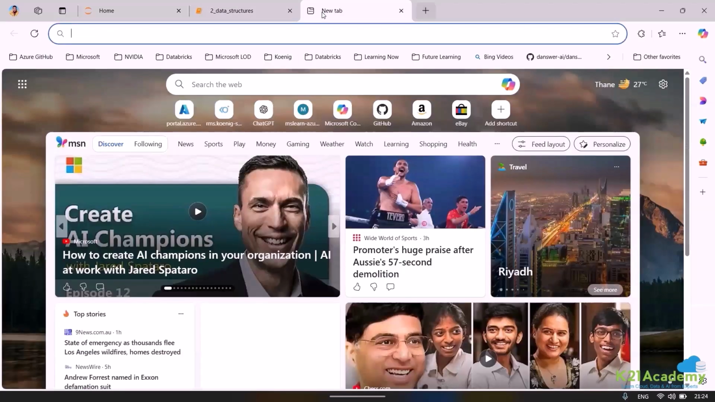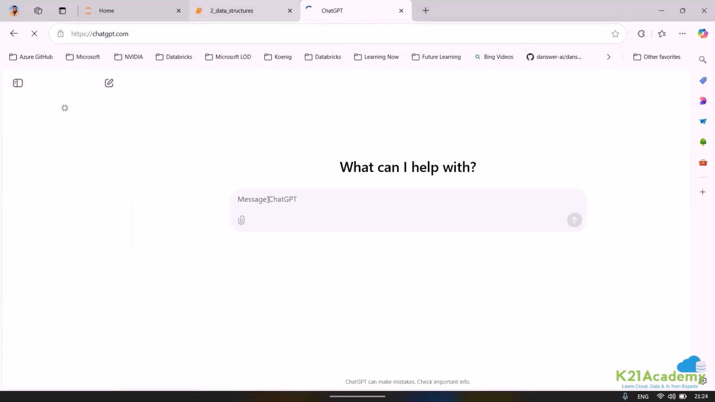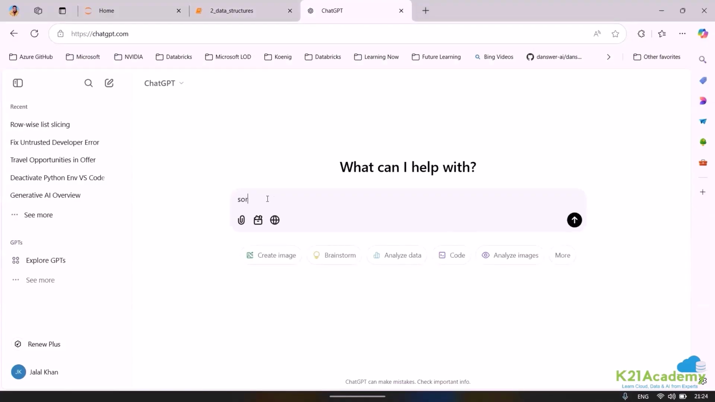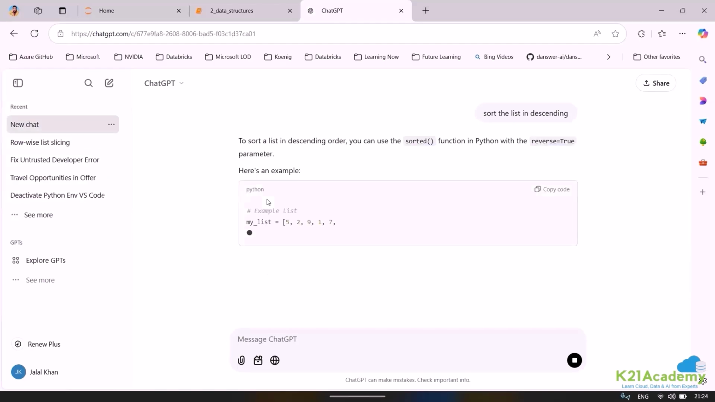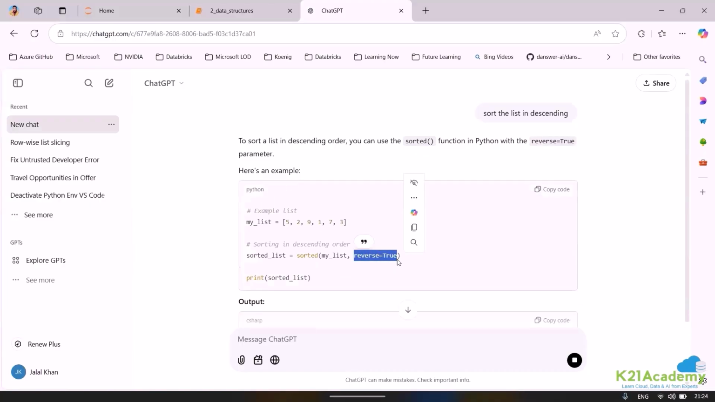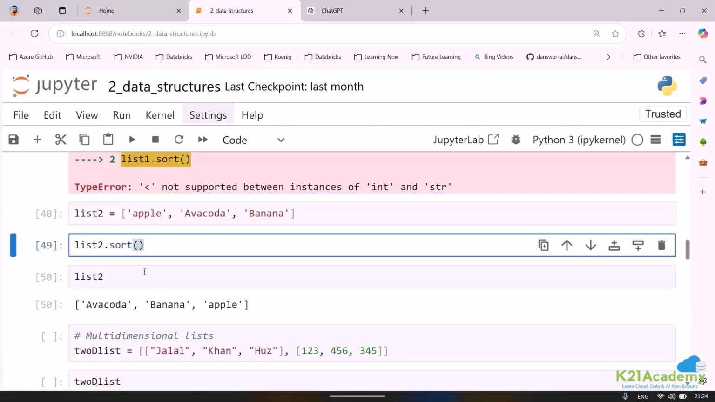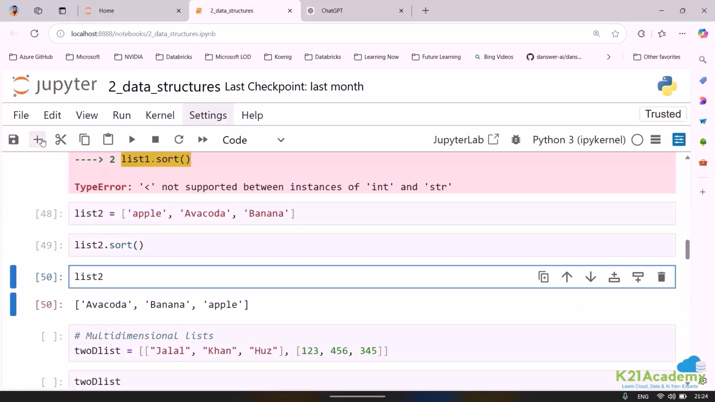Now, just to add, let me open ChatGPT for you. Let me ask: sort the list in descending. If I go ahead and say this, that means higher to lower. So if I want to sort the list in descending, again you can see we just need to specify a keyword. What is the keyword? Reverse is equal to true. If you want, I can just copy this. Let us see this aspect also.